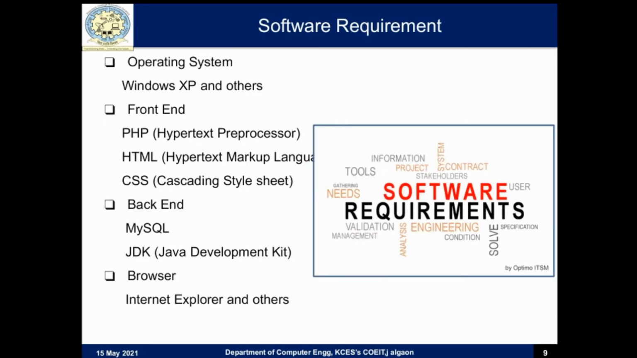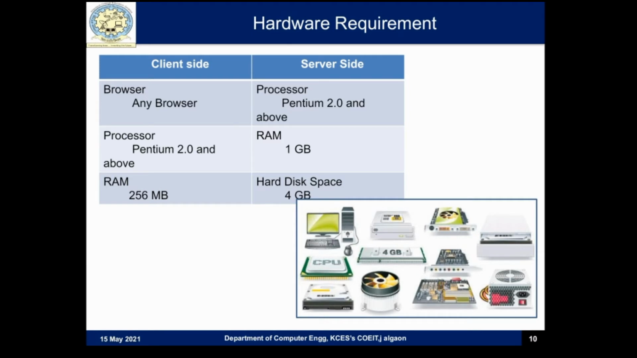Next one is software requirement. In software requirement, Windows XP and others are operating systems. For the front end we use PHP, HTML and CSS, and MySQL is on the back end. Hardware requirement. Client side, any browser you can use. Processor Pentium 2.0, RAM 256 MB required, and server side Pentium 2.0 processor and 1 GB RAM required, and 4 GB hard disk space.